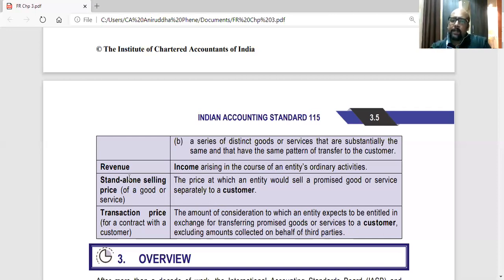So standalone selling price is the price charged for a single good or service when they transfer it to a customer. Transaction price is for the whole contract. Standalone selling price is the price of a good or a service. Transaction price is the price of the whole contract, that is the consideration charged for that contract.